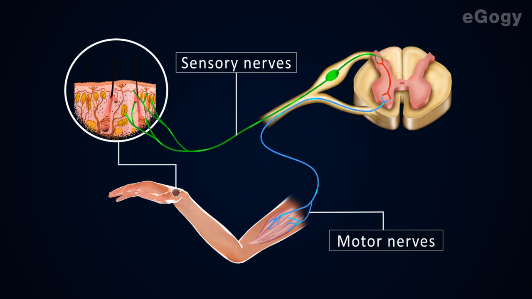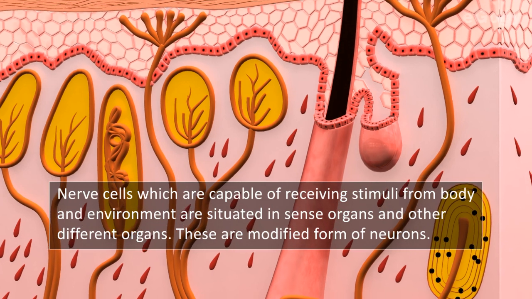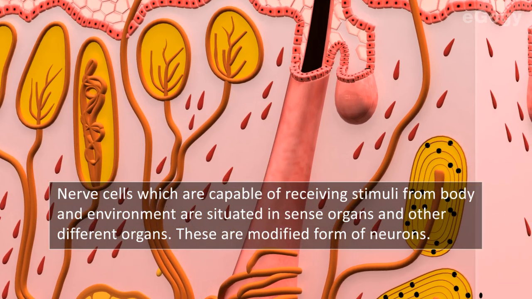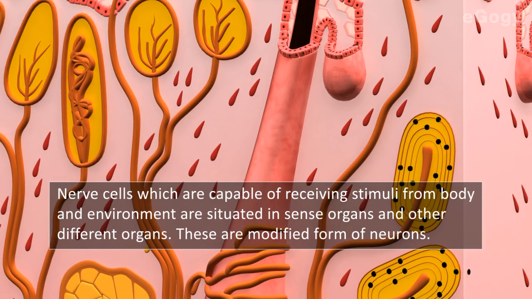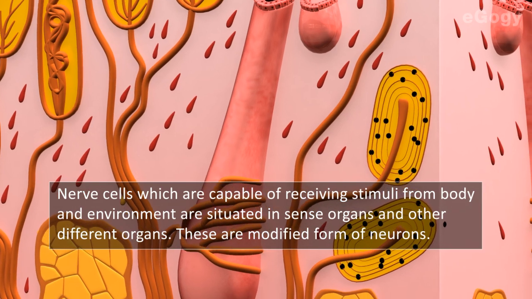A cluster of cell bodies found in certain nerves, which appears like a tiny globular swelling, is called a nerve ganglion. Nerve cells, which are capable of receiving stimuli from the body and environment, are situated in sense organs and other different organs. These are modified forms of neurons.